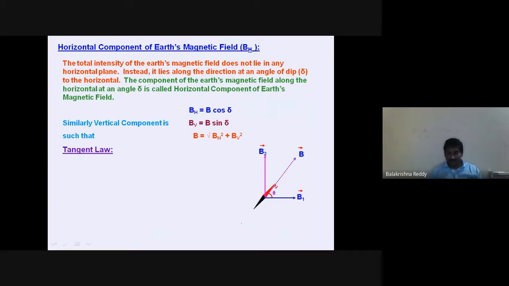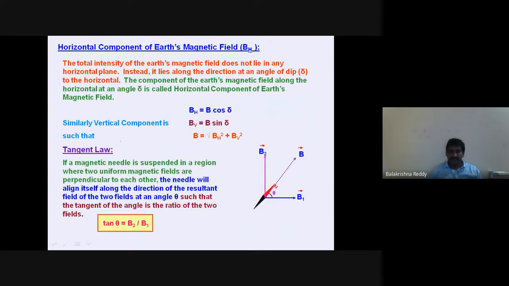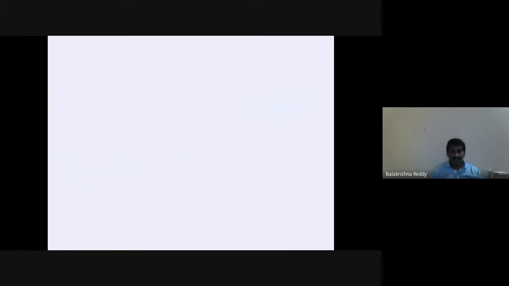With respect to the axis, the angle theta it makes is the dip. Here we took theta as the vertical component by horizontal component. This we call the tangent law.